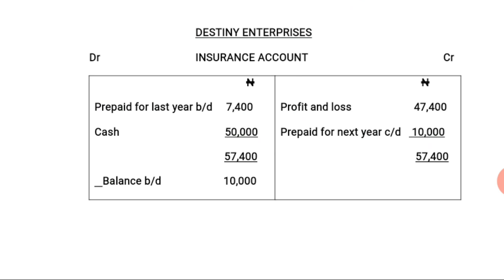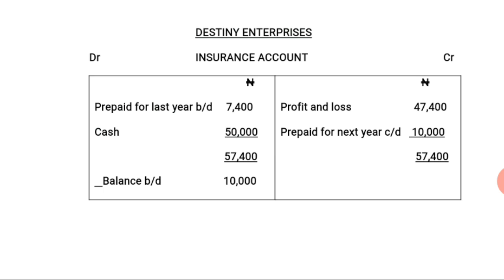Now, prepaid for last year brought forward, 7,400, debited to the account. Then the cash paid during the year, 50,000 naira, is added to 7,400 naira. Then we have a total of 57,400 naira on the debit side.